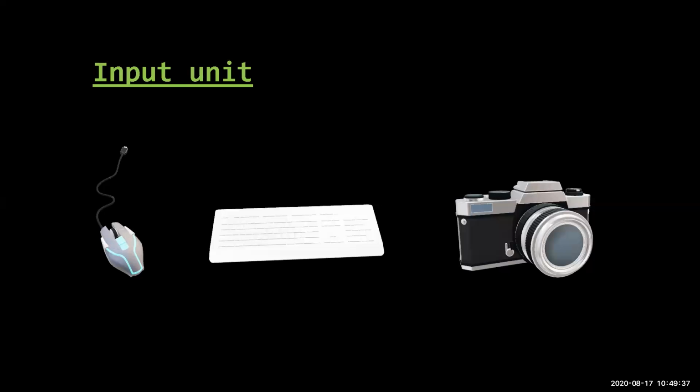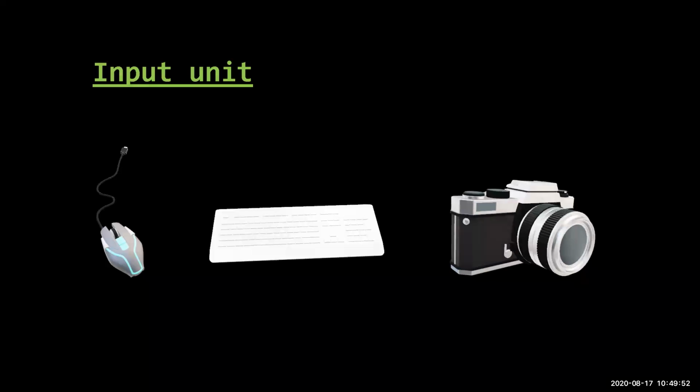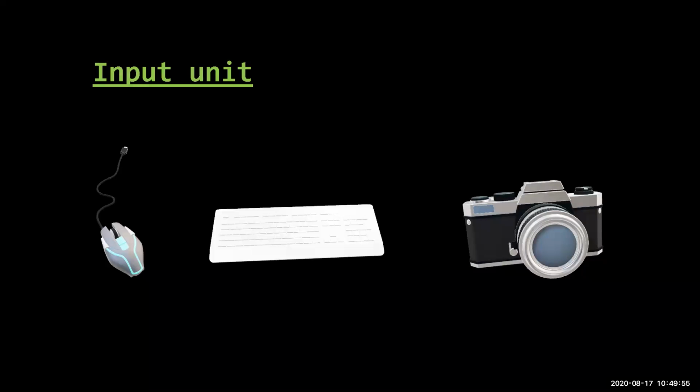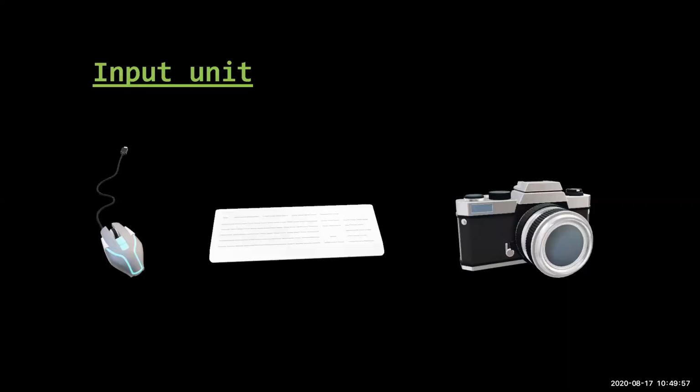Now first we will see the input. Some examples of input devices are given here. First is a mouse, which you all use. Then the keyboard is there for typing. Then there is a camera. So these are input units. With the help of a mouse and keyboard, you can enter data into the computer or laptop. With a camera, you can click photographs, and you can use those photographs in the laptop. So this is inputting. You are entering data into the computer with the help of these devices.